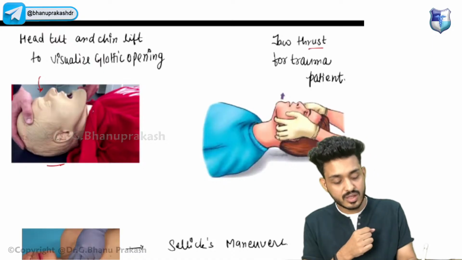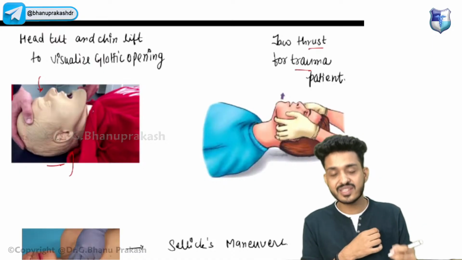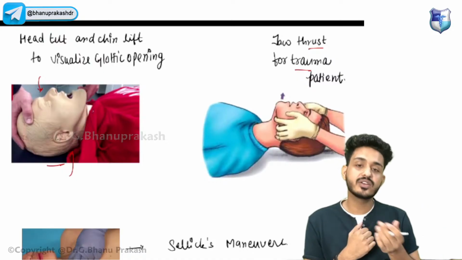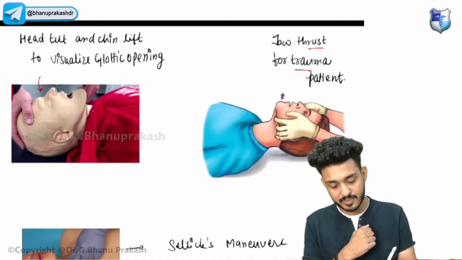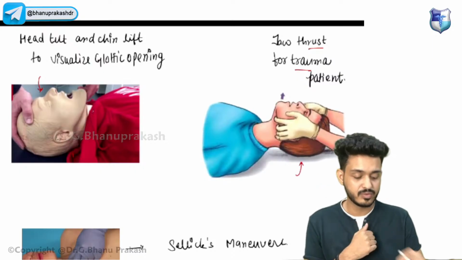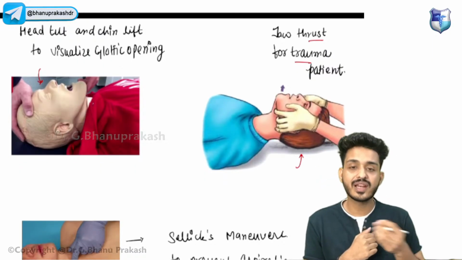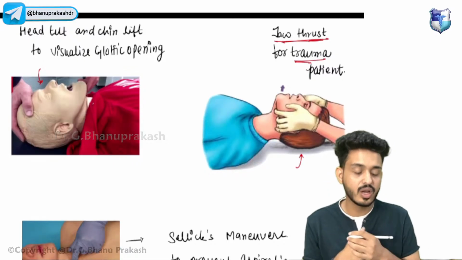Okay, jaw thrust we are doing for the trauma patient, because we don't know if the trauma patient is having some problem in the atlanto-occipital joint. The patient can be having problems here, right? So what we need to do, we need to do this particular movement for visualization of the glottic opening, that is known as jaw thrust for trauma patient.